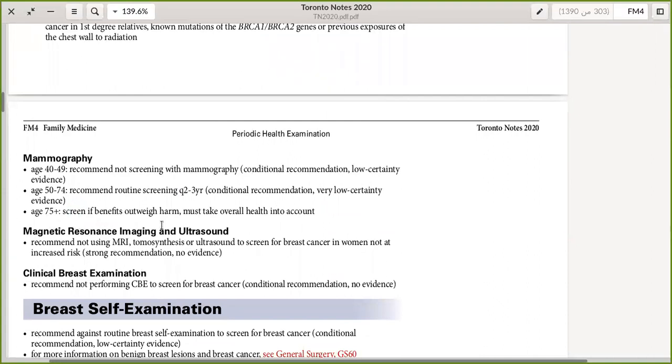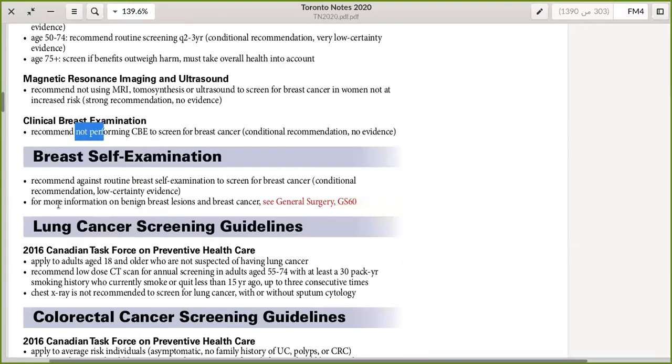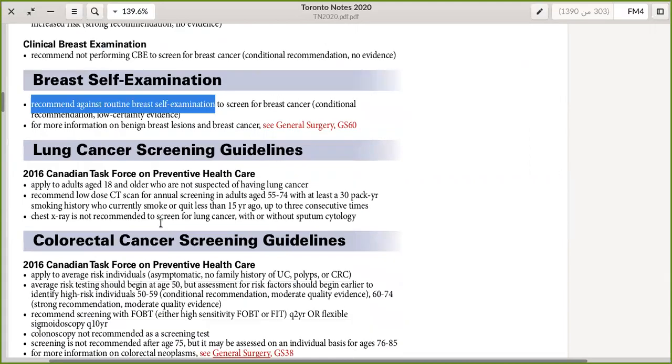As we said before, MRI and ultrasound is not recommended. Clinical breast examination is not recommended to be performed. Breast self-examination, they recommended against routine breast self-examination, as we mentioned before. All right, so let's move on to the next one, which is lung cancer screening guidelines.